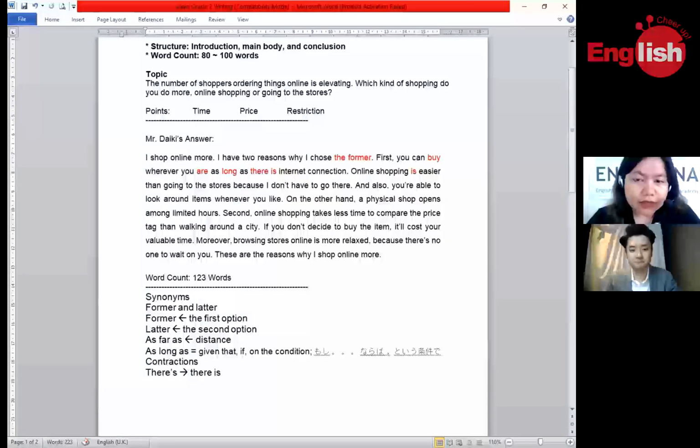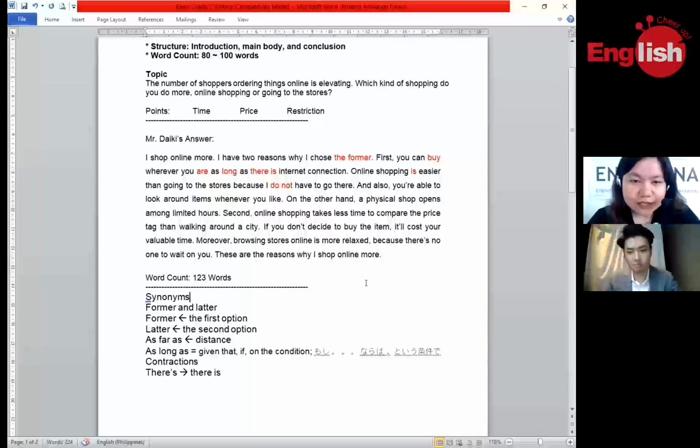Online shopping is easier than going to the stores because... we have another contraction. What are we going to do with this? I do not. Yes, exactly. Very good. So let's change. Do not. Let's highlight that one.